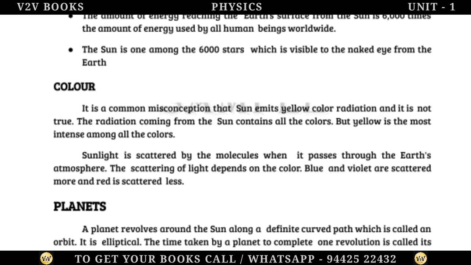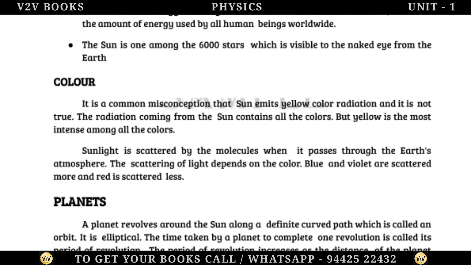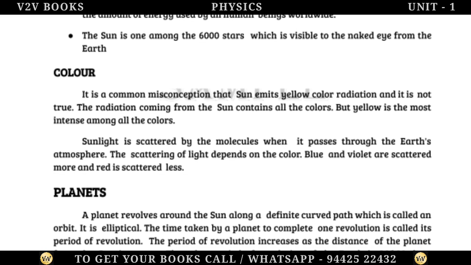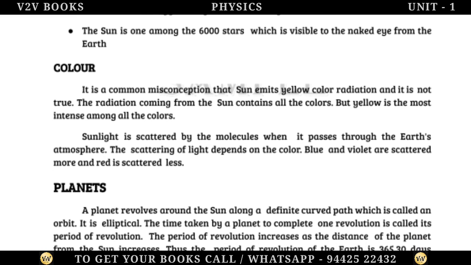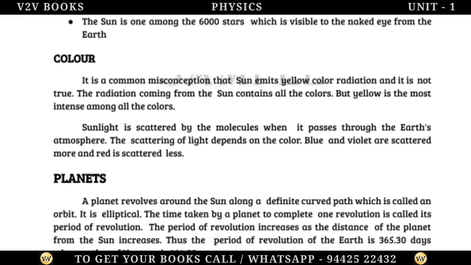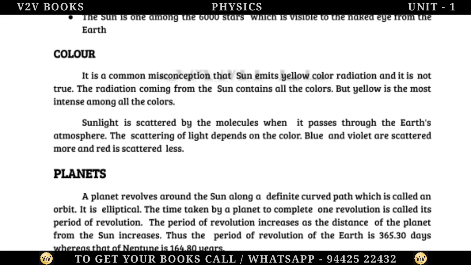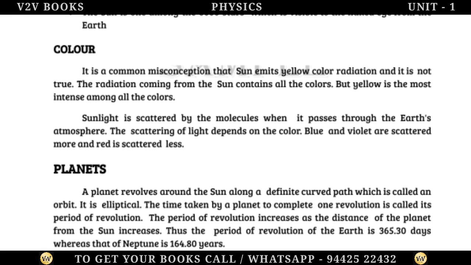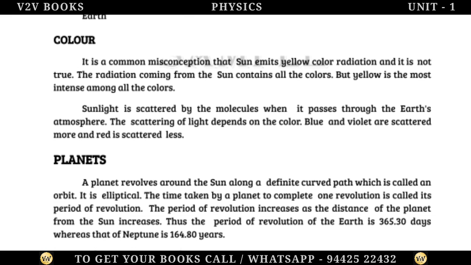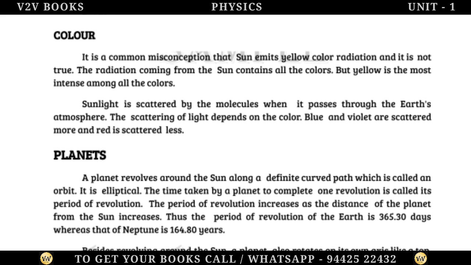Planets. A planet revolves around the Sun along a definite curved path which is called an orbit. It is elliptical. The time taken by a planet to complete one revolution is called its period of revolution. The period of revolution increases as the distance of the planet from the Sun increases.